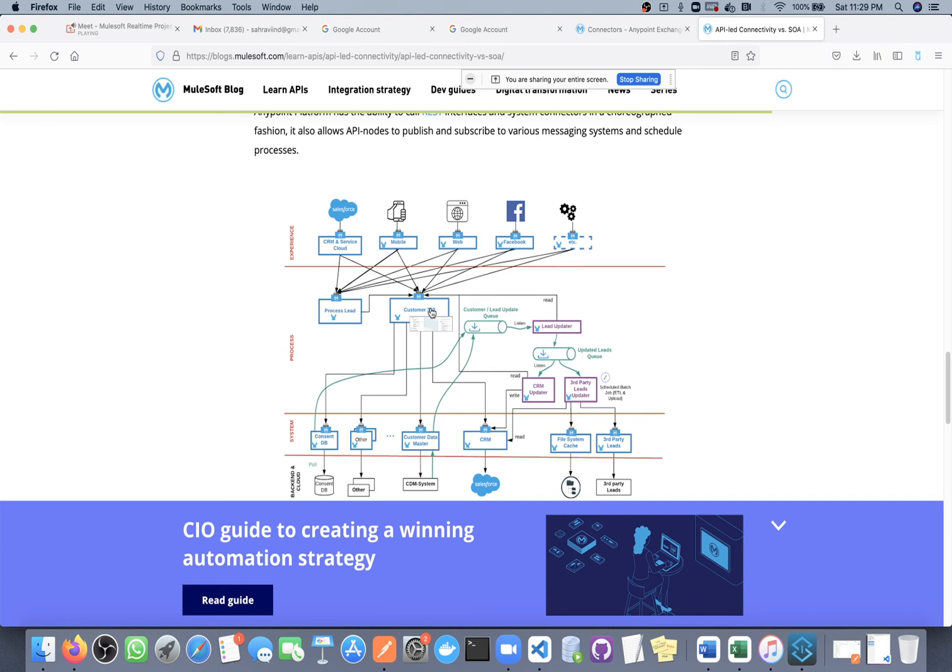Other than the HTTP Request connector, do we have anything else? Yeah, Ravi, you can create a custom connector. Whatever system API we have, we can create it as a custom connector and use that custom connector. That is one way. Another, between these two systems we can have a file system, a JMS queue, or a database. There can be other systems also, but that will come very rarely.